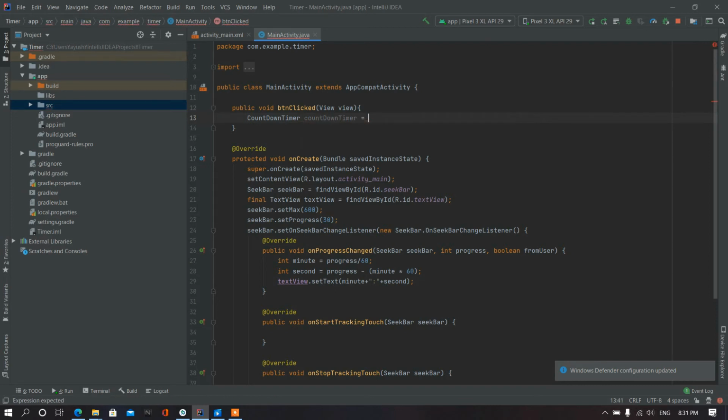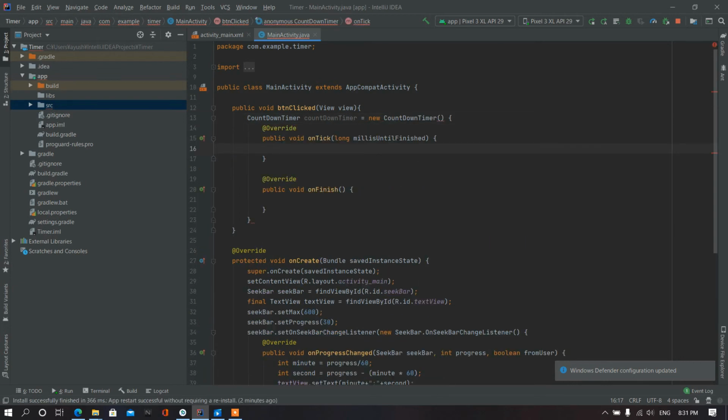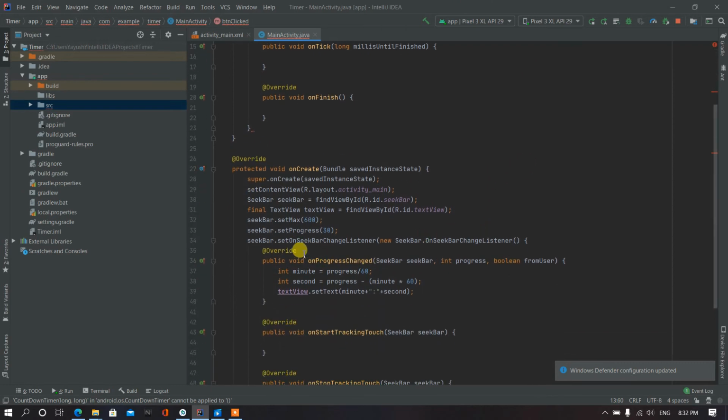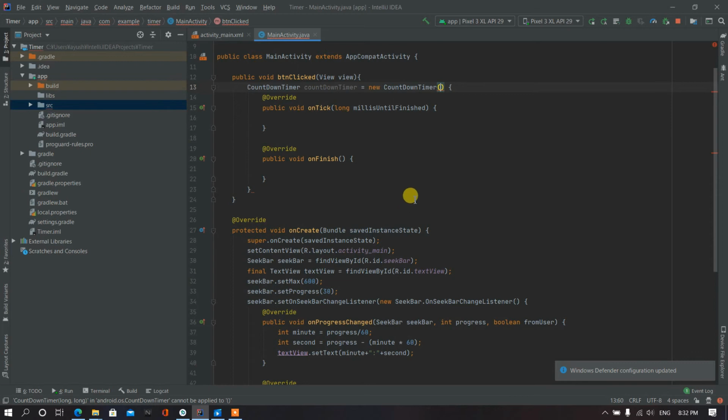As countdown timer goes to new countdown timer. Here we will get on tick and on finish. Means what should happen when the countdown is running, and what should happen when the countdown is finished. So here we will pass the progress that the seek bar is at right now. Means the progress of the seek bar at the current time, we have to pass it here.